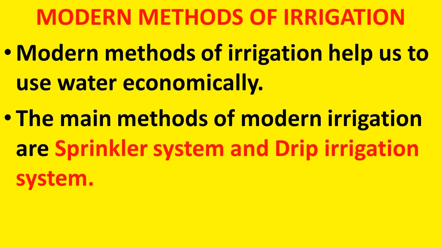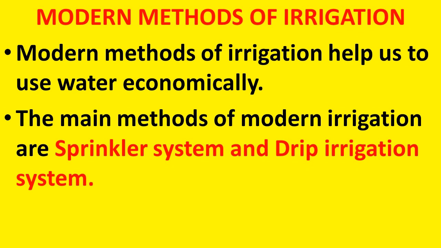Now we will discuss the modern methods of irrigation. Modern methods of irrigation help us to use water economically. You all know that water is a very important natural resource. It is used by all living things for their existence. So it is very important to use water economically, that is wisely, without wasting it much.